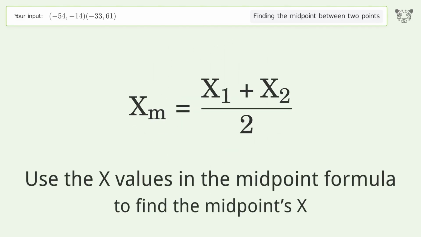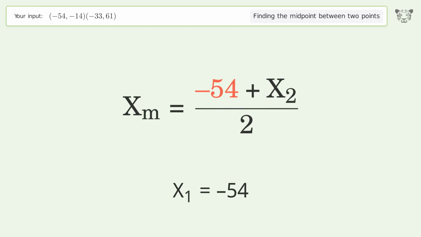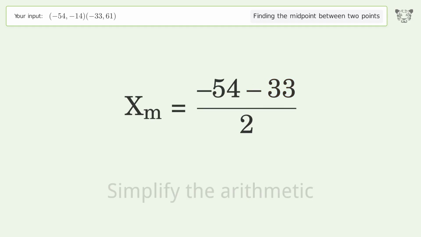Use the x values in the midpoint formula to find the midpoints x. x1 equals negative 54. x2 equals negative 33. Simplify the arithmetic.